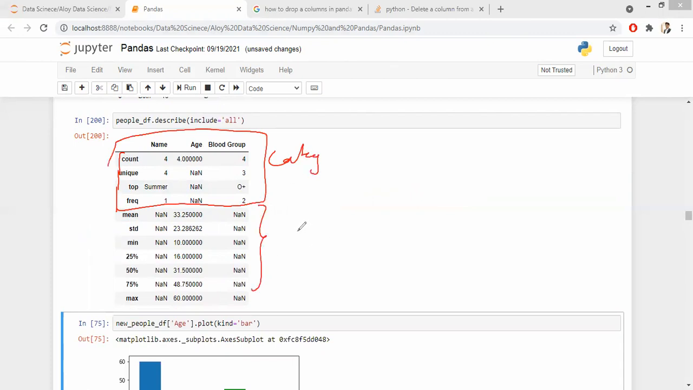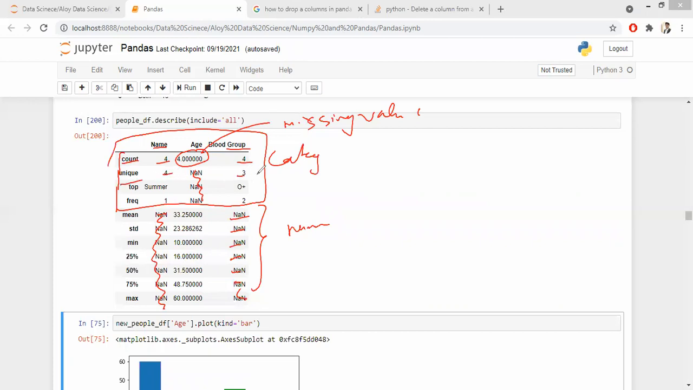And this is for your numerical. You get NaN values because this column is a categorical column. Name column is categorical. You don't get any output here. Whereas here, you don't get anything. It gives you the count, but here count indicates whether there are any missing values or not. Now, count gives you how many rows of data are there.